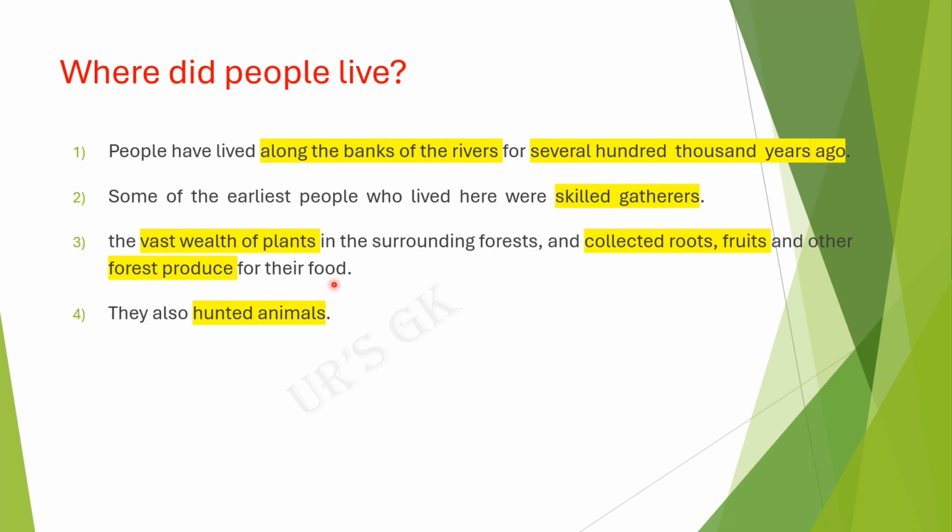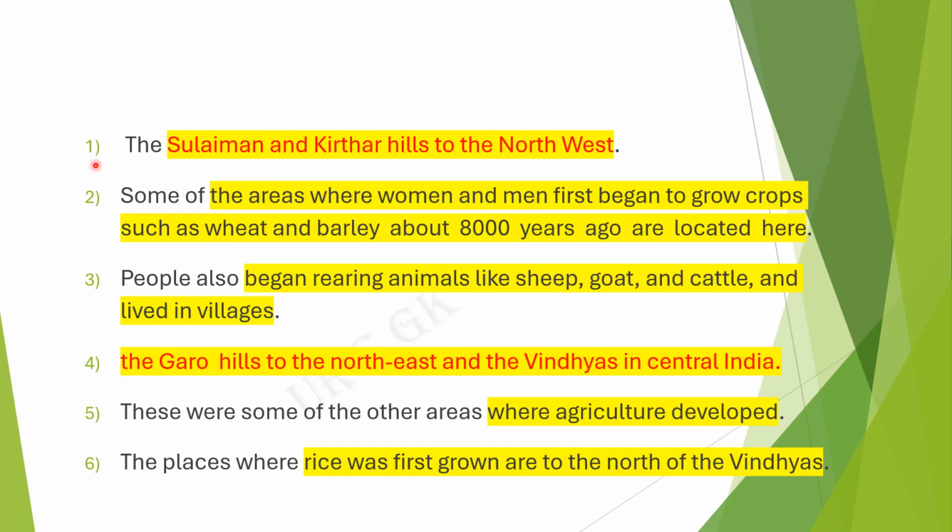They were also hunters, hunting wild animals. This is also very important. In this way, people lived in the past.